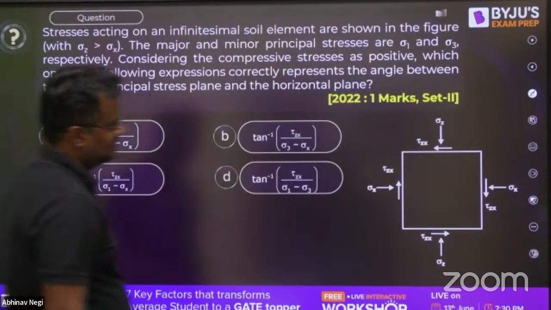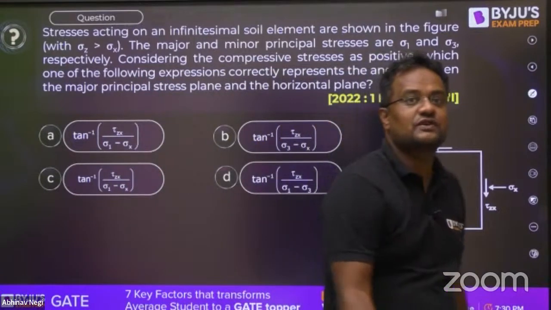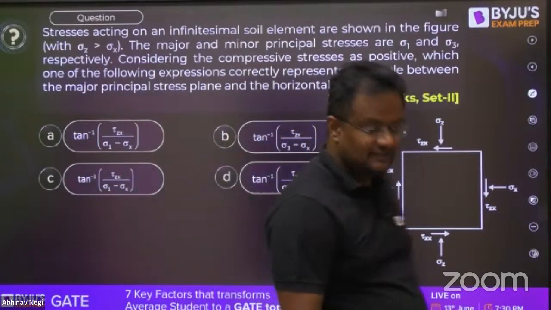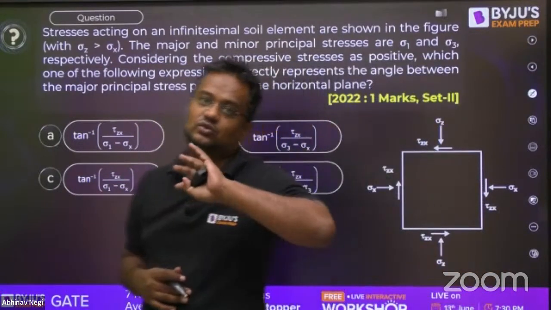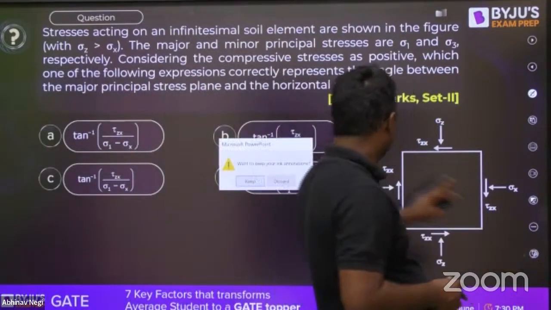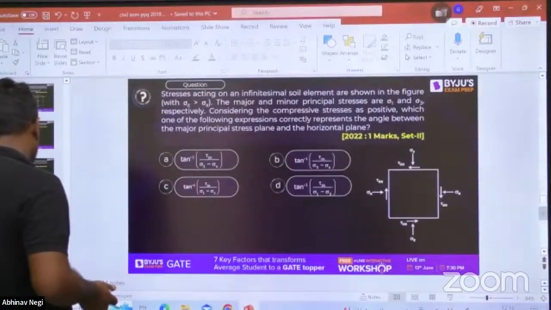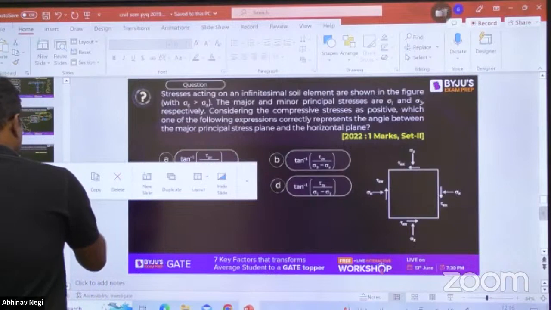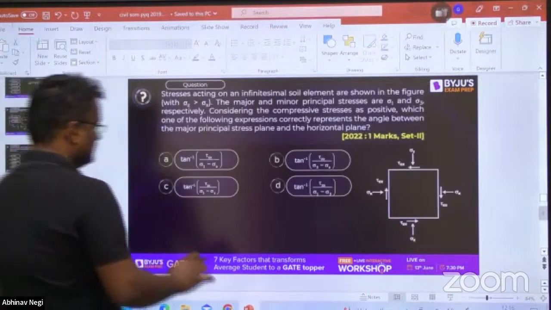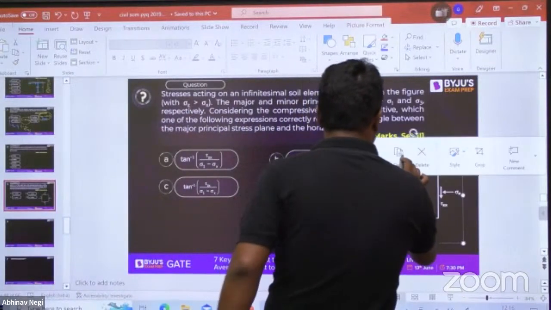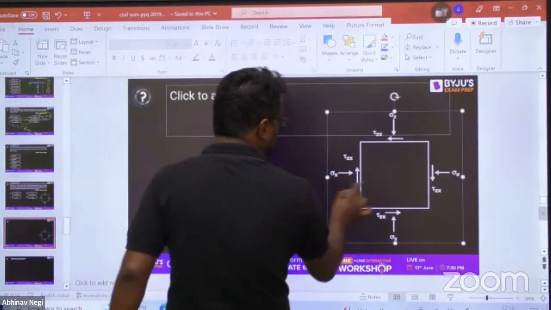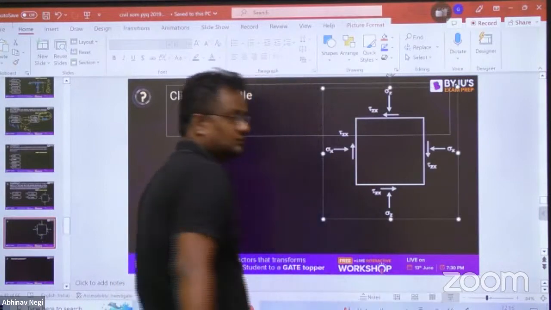Now this question. Okay. Guys, this is one of the hardest questions that has ever been asked in strength of materials in the last 20 or 30 years. Hardest question. Okay. For this, guys, you can do it from Mohr circle also. Let me just copy this and paste it here like this. Everyone.